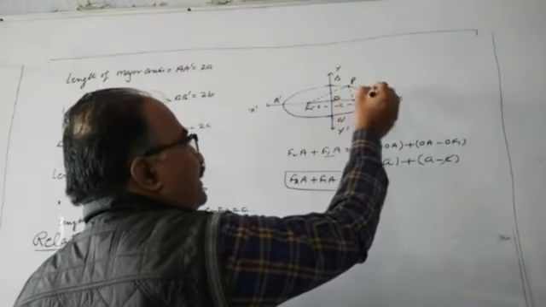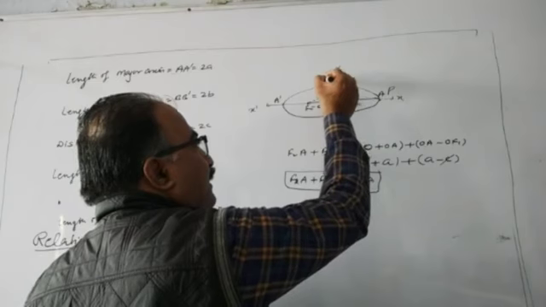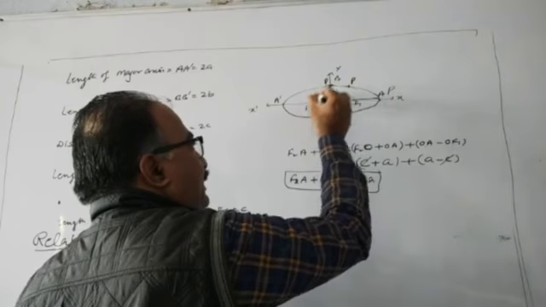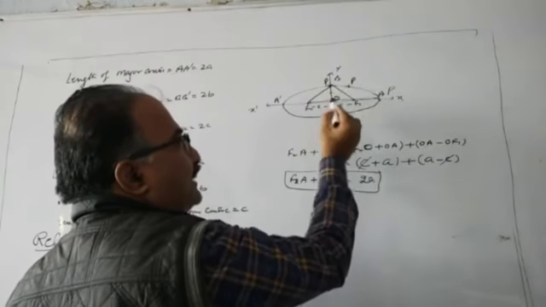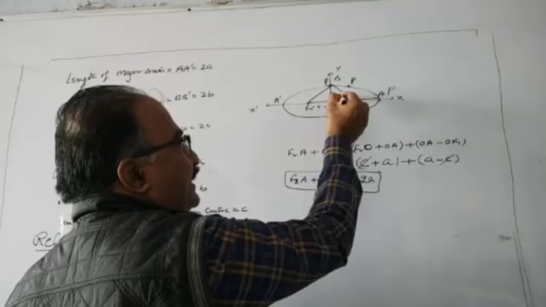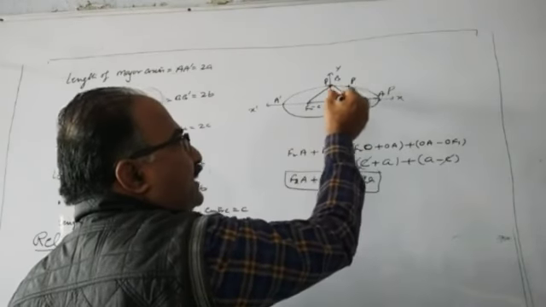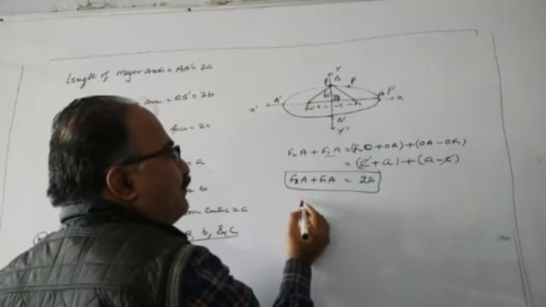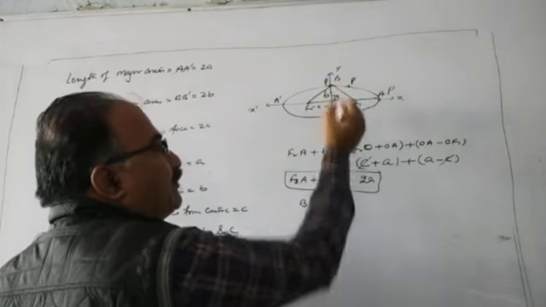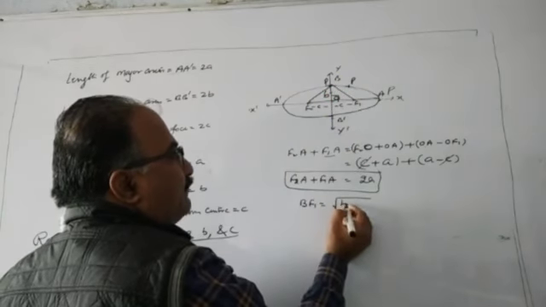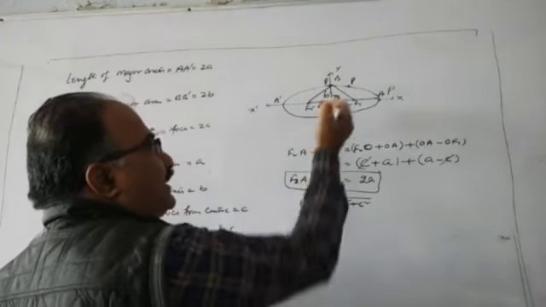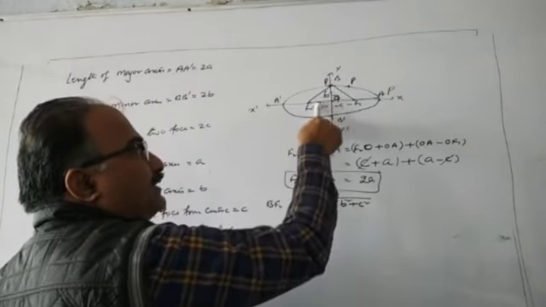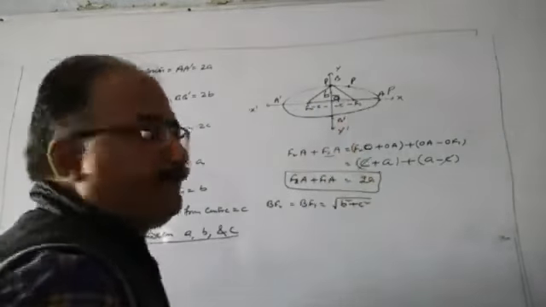Now if this point P comes at the place of B, what happens? You see both the axes, x axis and y axis, meet at right angle. So this generates a right angle triangle. This is C, this is B. So what is this BF1? BF1 is equal to, using Pythagoras theorem, root of B square plus C square. Similarly BF2 is also root of B square plus C square by using Pythagoras theorem.